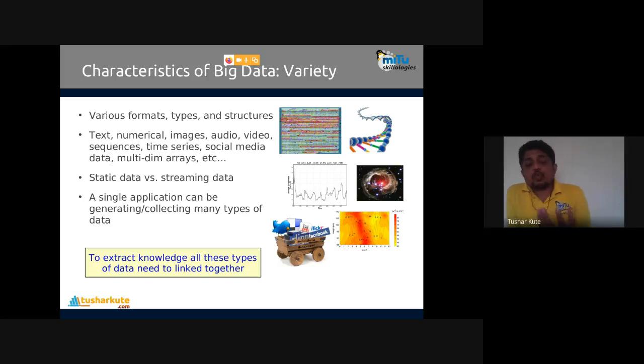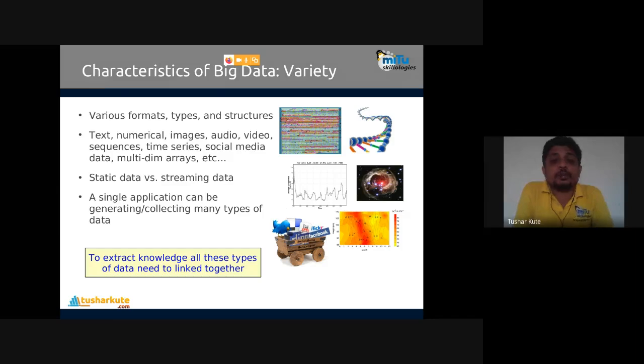So we can have data of any variety. Even in terms of flow, we have static data and streaming data. Static is fixed, streaming is live. I'll talk about it in velocity also. A single application can be generating and collecting many types of data. To extract knowledge from all of these types of data, we need to link them together.